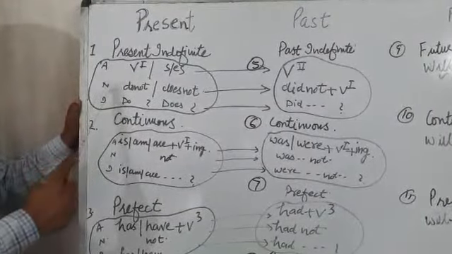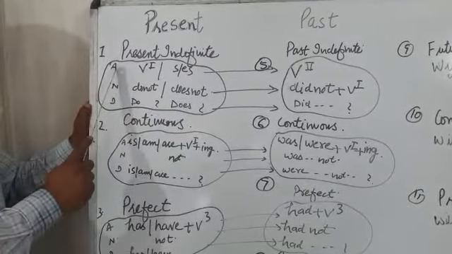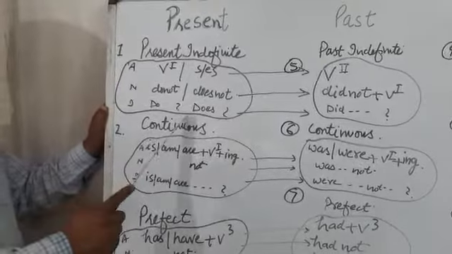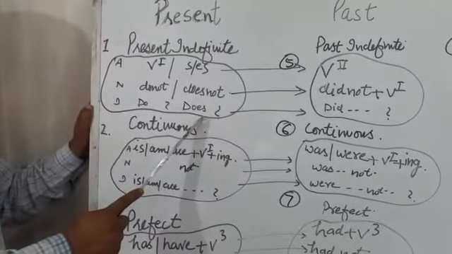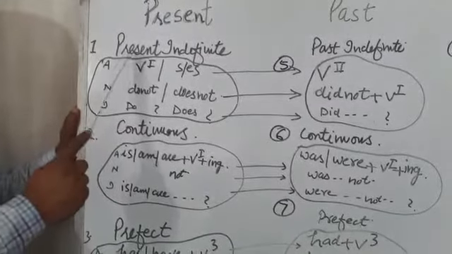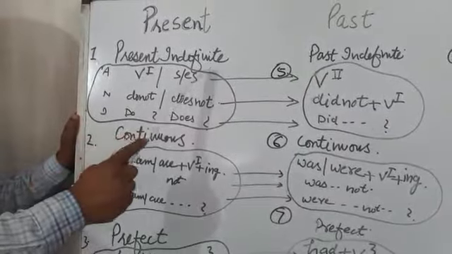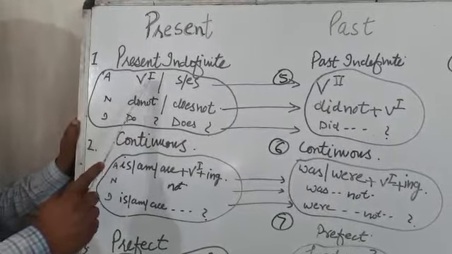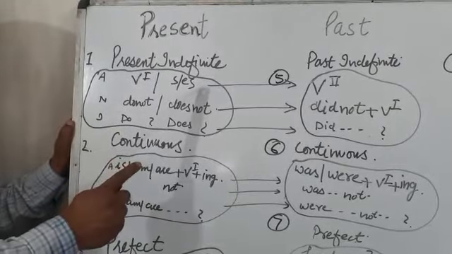When I say A and I, it means affirmative structure, negative structure and interrogative structure. Be very clear. Under present indefinite, we use first form of the verb and S or ES.